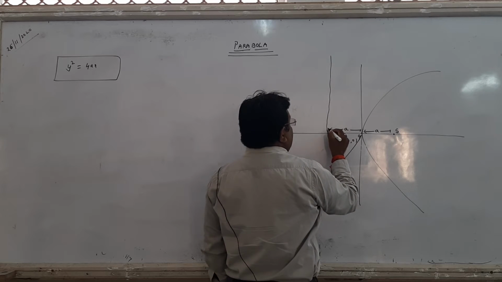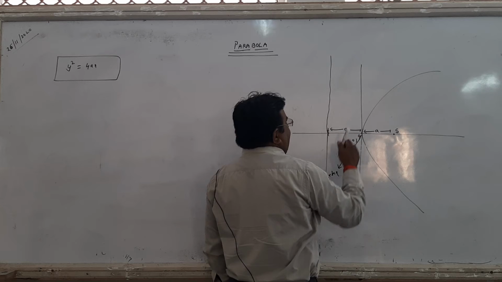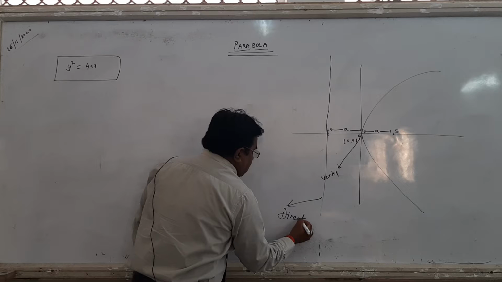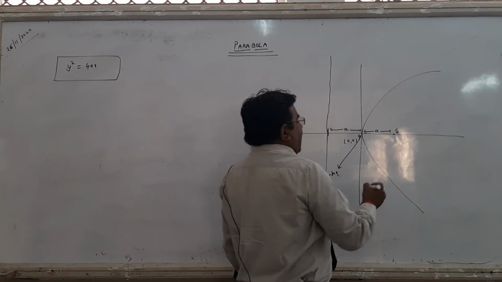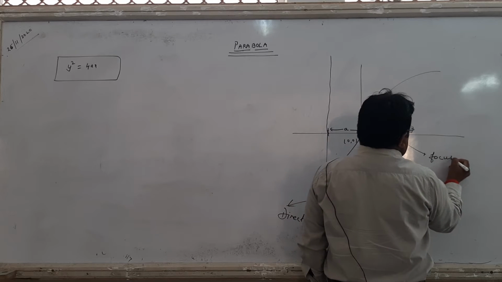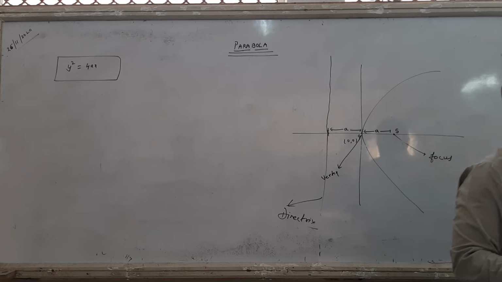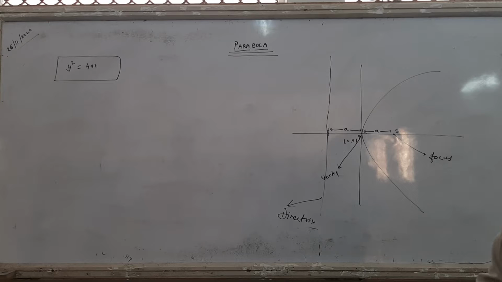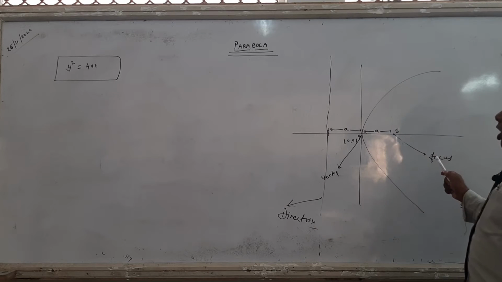Now look here students, this fixed line is parallel to the y axis. This line is called the directrix, and the fixed point is called the focus. So now the definition of the parabola: a parabola is the set of all points in a plane that are equidistant from a fixed line and a fixed point in the plane. The fixed line is called the directrix and the fixed point is called the focus.